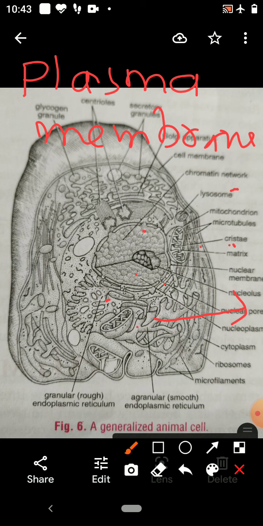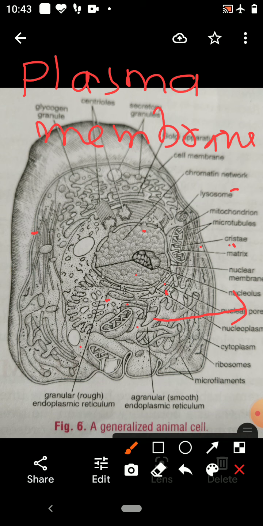The cell membrane was observed by C. Nageli and C. Kramer, and they described this membranous structure which makes the boundary of the cell.